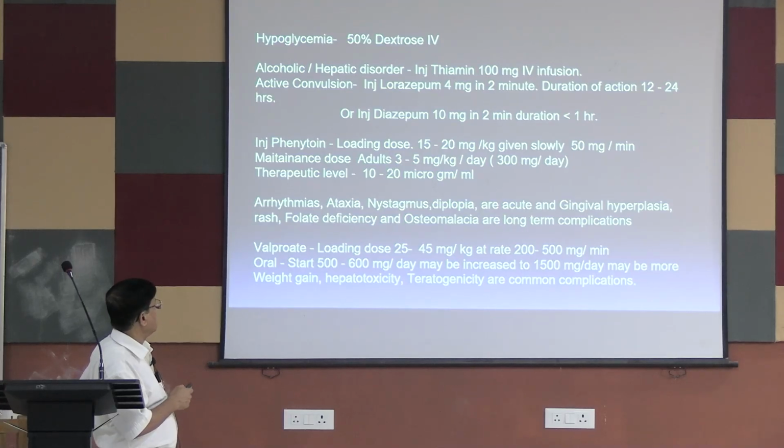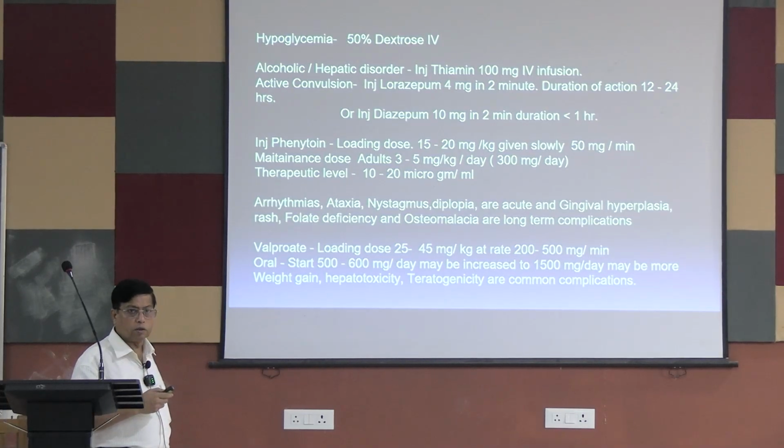It is given as 10 milligram over 2 minutes. Duration is less than 1 hour. Or you give injection phenytoin. Loading dose is 15 to 20 milligram per kg, given slowly, at 50 milligram per minute. This is the rate of infusion while giving the loading dose. Phenytoin you can start, and then continue this.